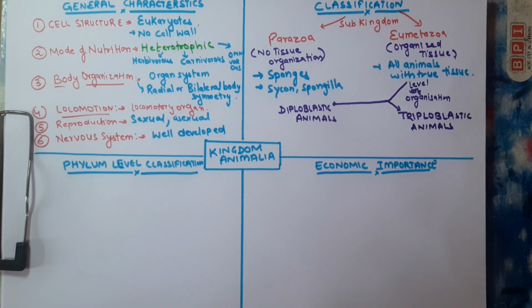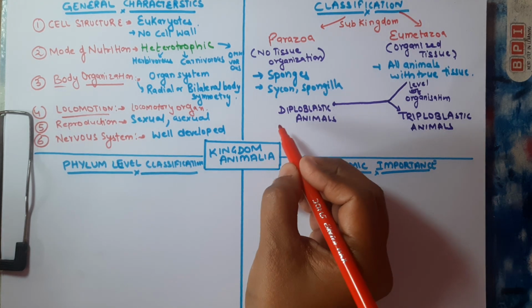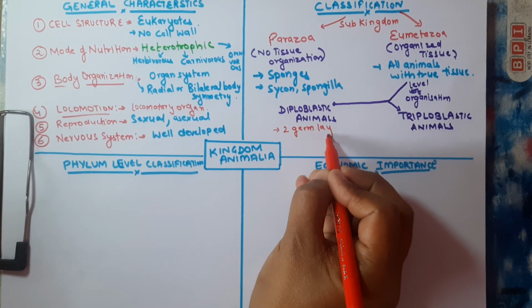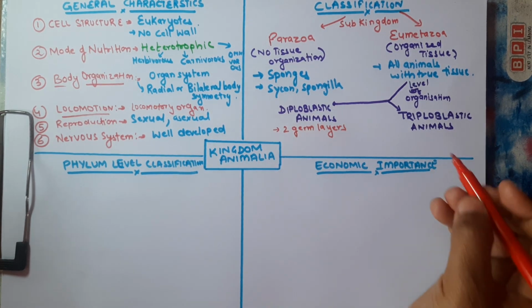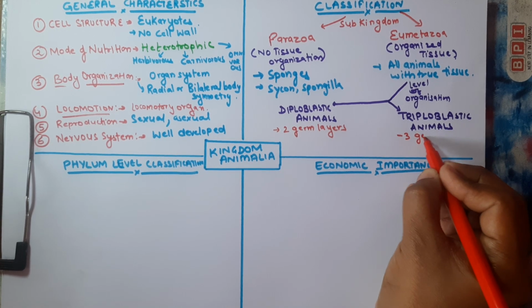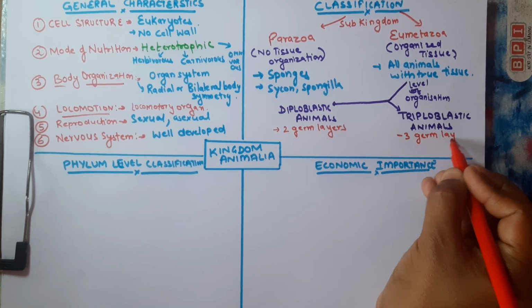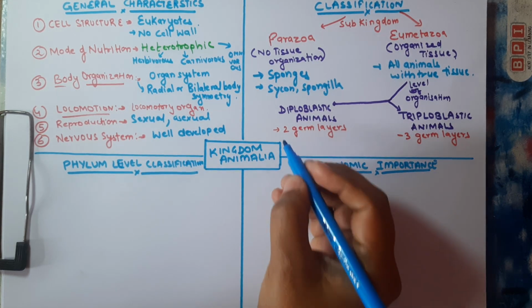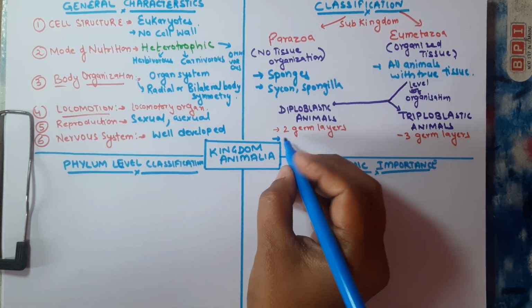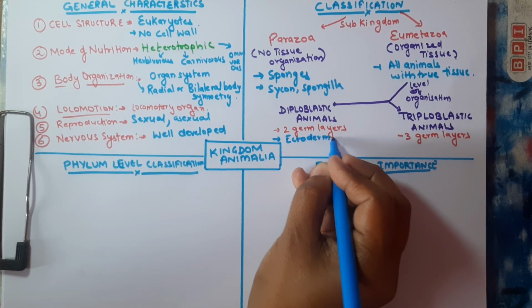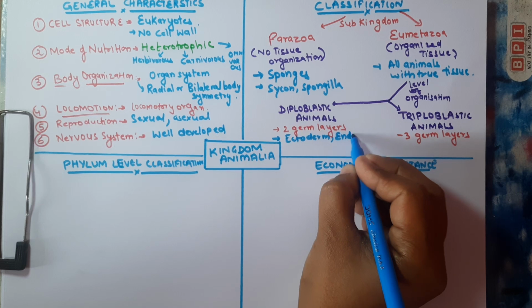So if we talk about the diploblastic animals, students, they will exhibit two germ layers. The name itself indicates that in the triploblastic animals there are three germ layers. So what are the two germ layers in the diploblastic animals, students? They are the external layer, the ectoderm, and the internal layer, the endoderm.